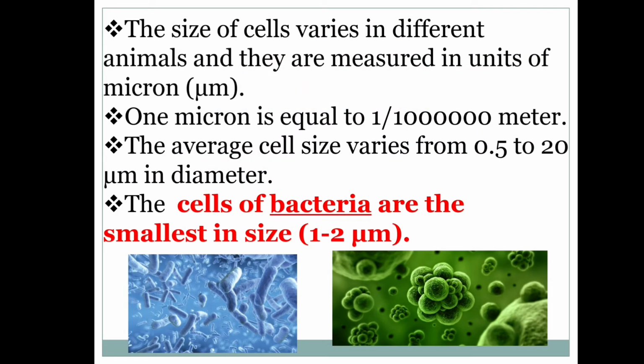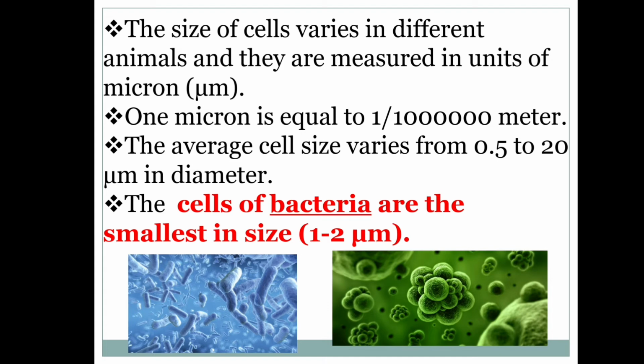The size of cells varies in different animals and they are measured in units of micron. The symbol is μm, it is also called micrometer. 1 micron is equal to 1 by 10 lakh meter, that is, 10 to the power minus 6 meter. The average cell size varies from 0.5 to 20 μm in diameter.